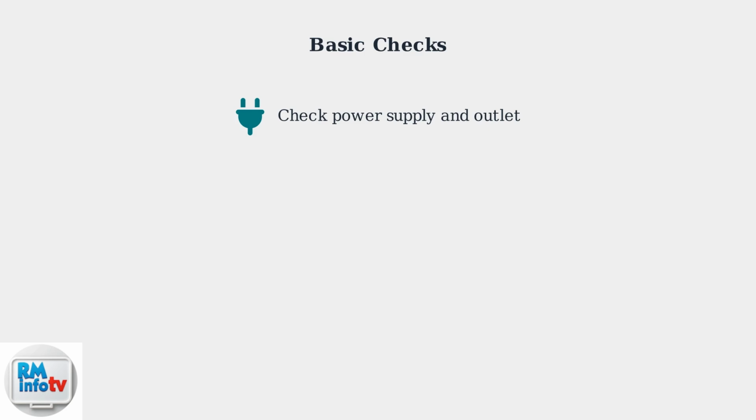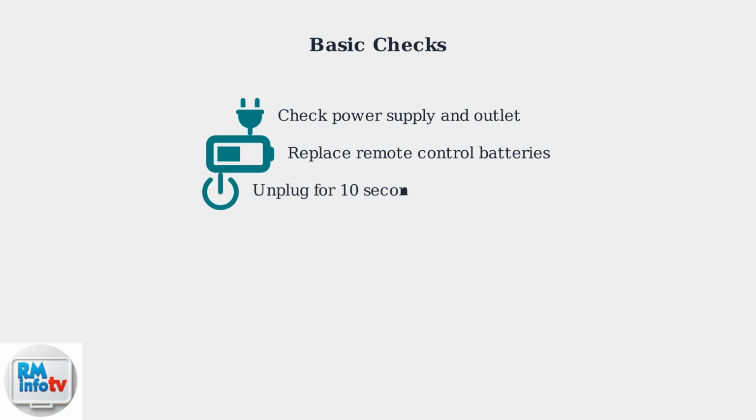First, check your power supply and ensure the unit is properly plugged in. Next, check your remote control batteries and replace them if needed. A weak battery can cause communication issues. Try resetting the unit by unplugging it for 10 seconds, then plugging it back in. This simple reset can resolve many temporary issues.